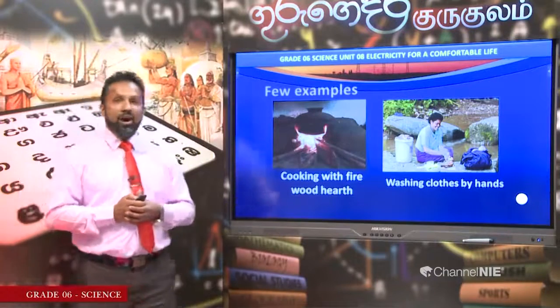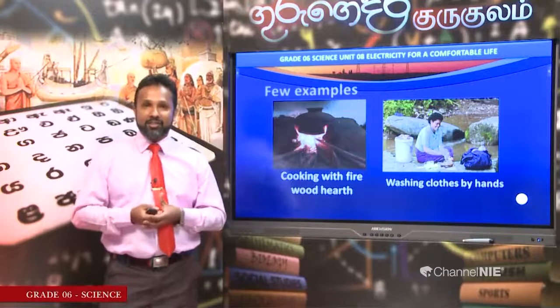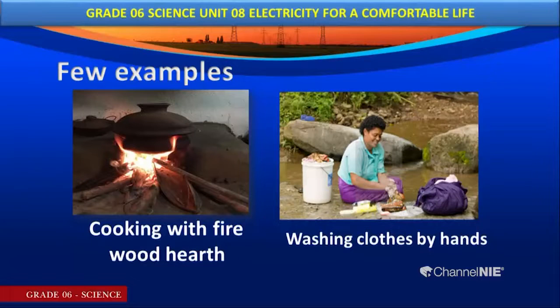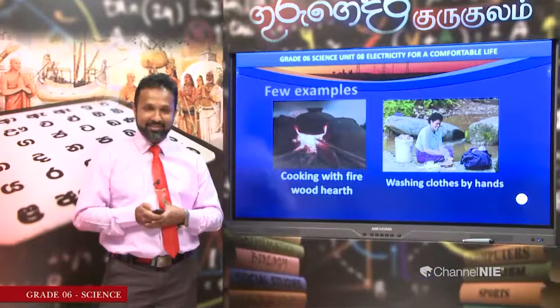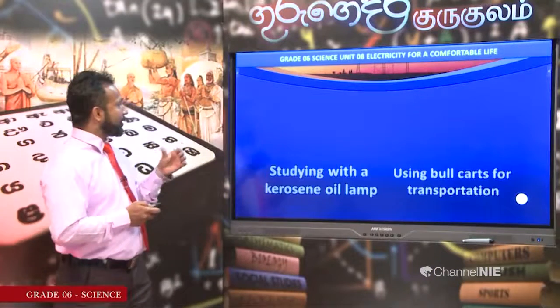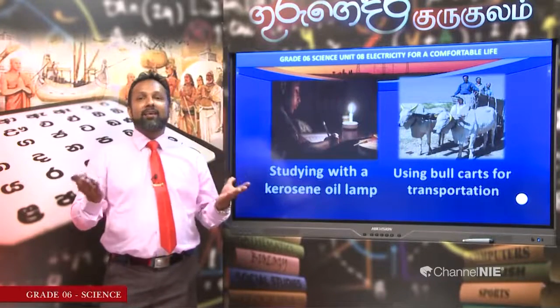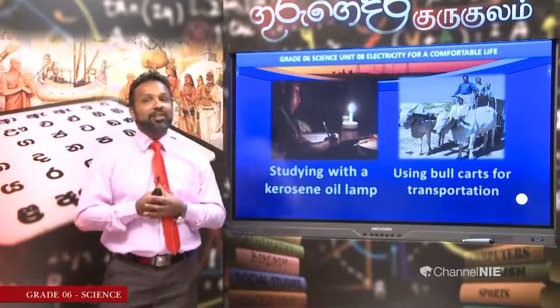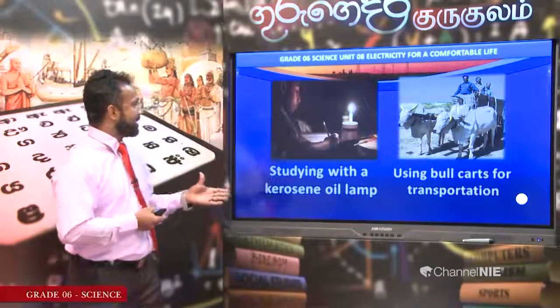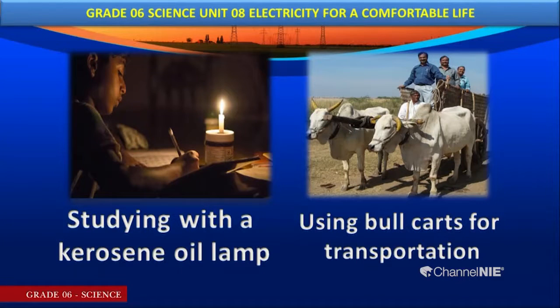Here, how did our ancestors cook food? They used a firewood hearth for cooking purposes. And also, they used their own hands for washing clothes. When you think about studying, I can still remember that when I was in grade 6, I studied by using a kerosene oil lamp. You can see that earlier, students used kerosene oil lamps, sometimes candles like this.